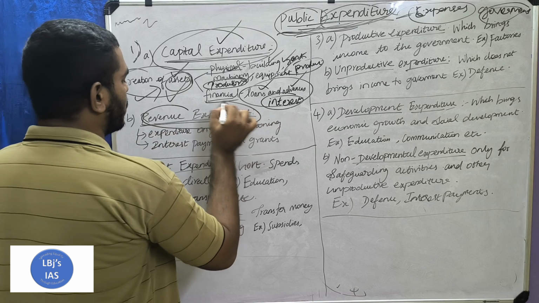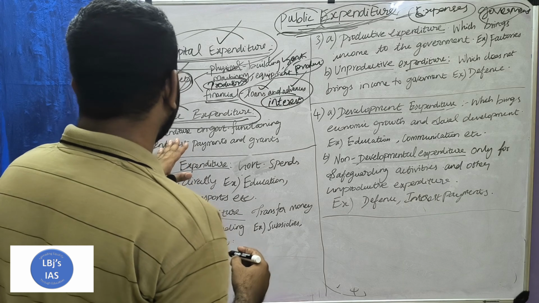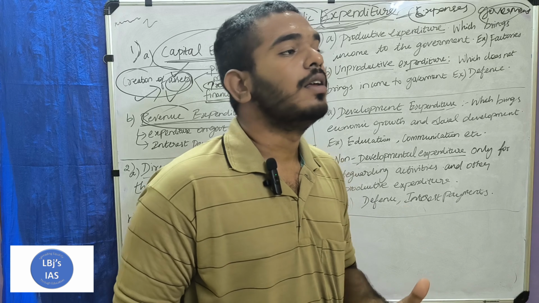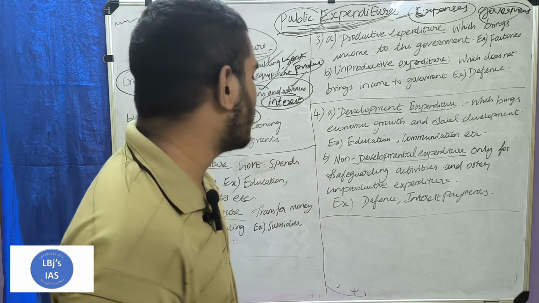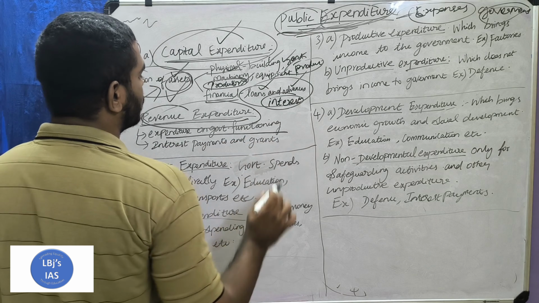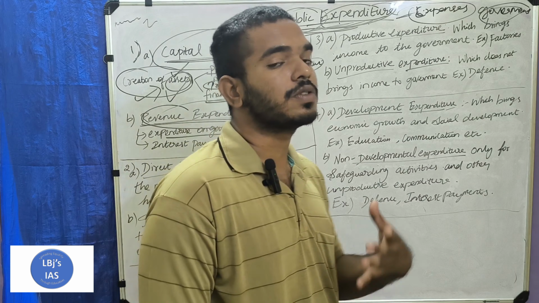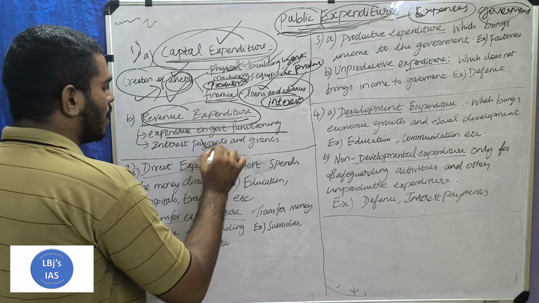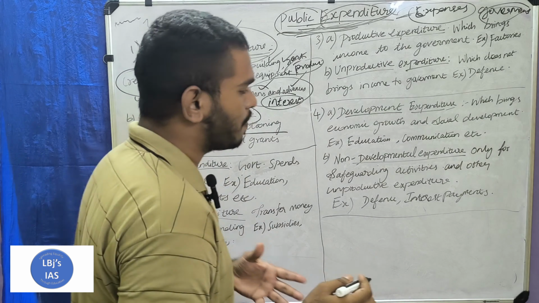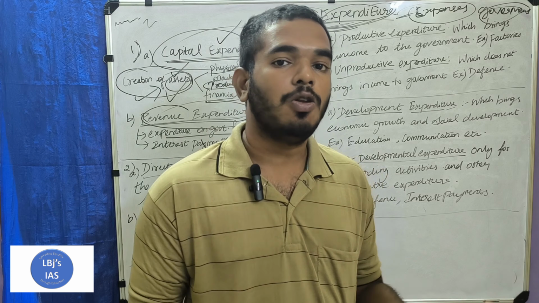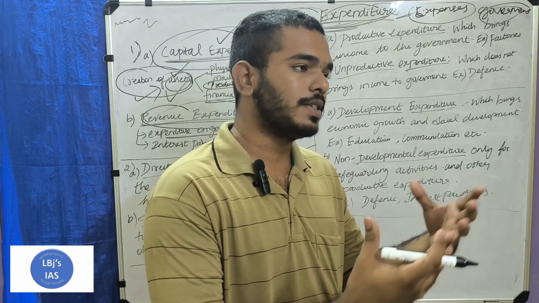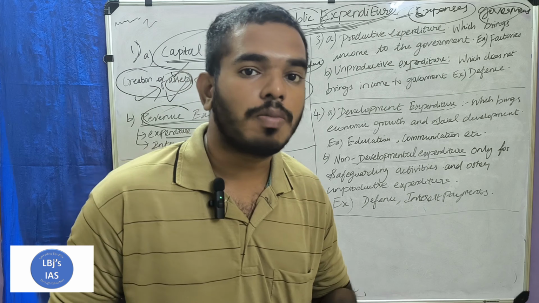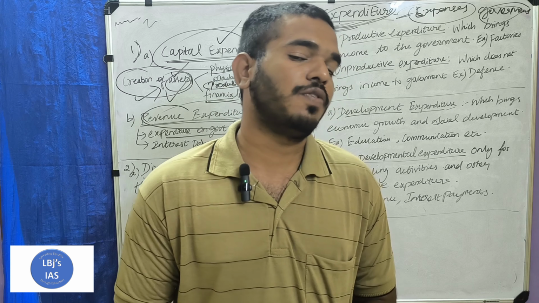Then revenue expenditure. Revenue expenditure is nothing but expenditure useful for the functioning of a government. Expenditure on government functioning is known as revenue expenditure. And also interest payments. The government is taking loans and advances from various sources, and the government needs to pay interest for them.